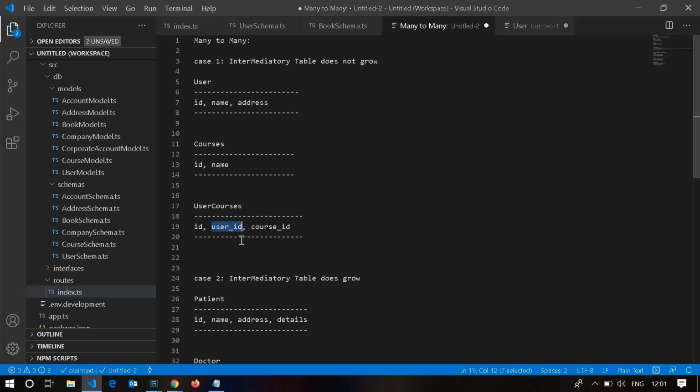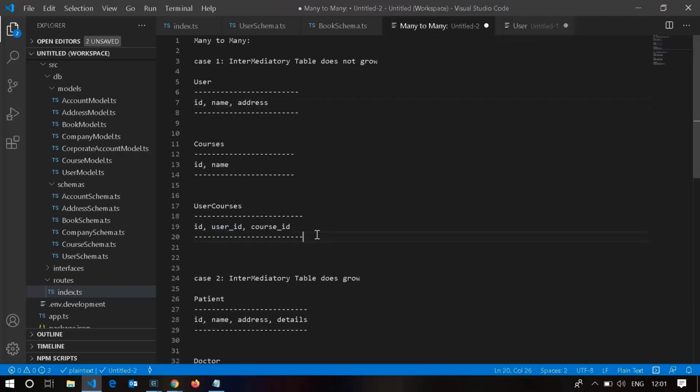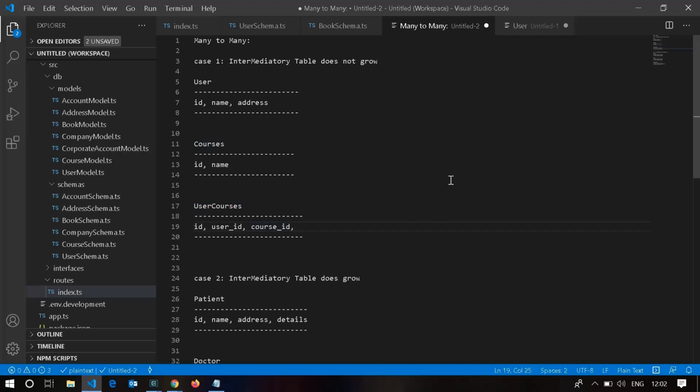There is no restriction on the user and the course ID. So this is how we used to store it in SQL databases. There will be an intermediary table. As you see, this is one case where the intermediary table doesn't grow. What it means is, this is an intermediary table in a many-to-many relationship, and it doesn't need to have other column values.